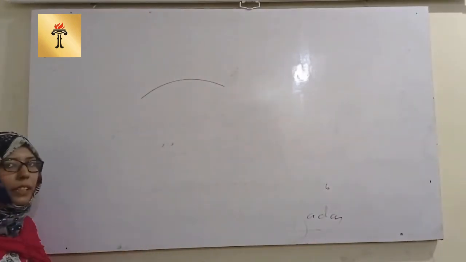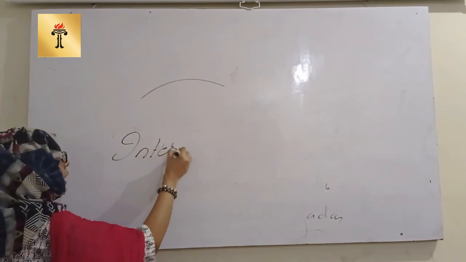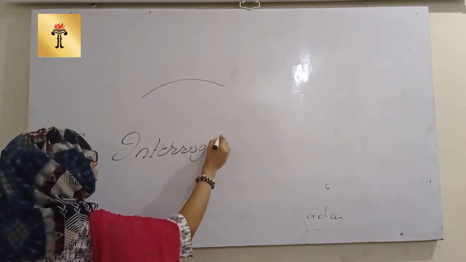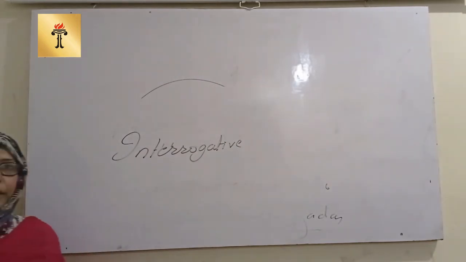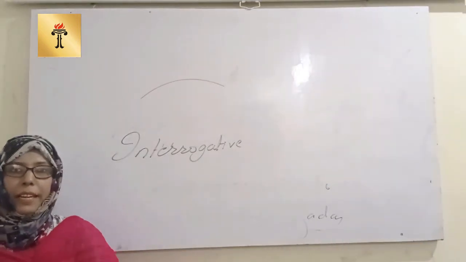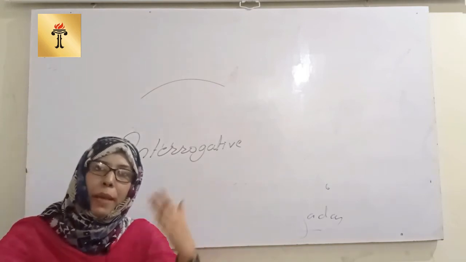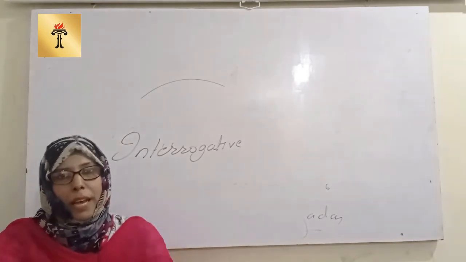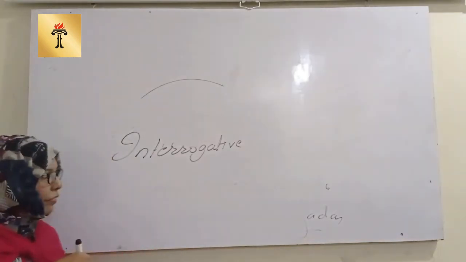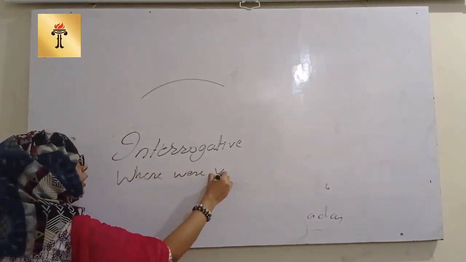The next is the interrogative adverb. The word is very much obvious. Interrogative adverb means when you ask some questions, and the interrogative adverb will be based on the adverb of time and place, on the manner, on the degree as well. Suppose if I say, where were you?